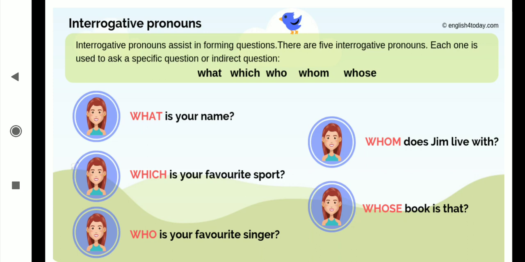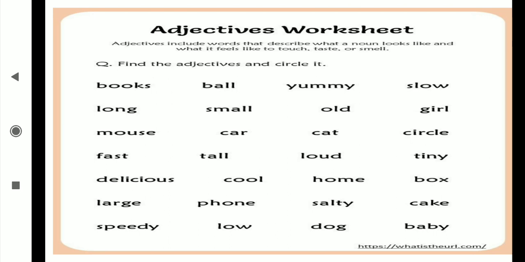Then whose book is that? Now identify, students. What is it? After whose what came immediately? Book came. Yeah. And after whose immediately book came, a noun came, means it is going for the adjective. Well done. Interrogative adjective. Very good. The previous four examples were of the pronoun and the last example is of the adjective. Now I hope that you understood that.